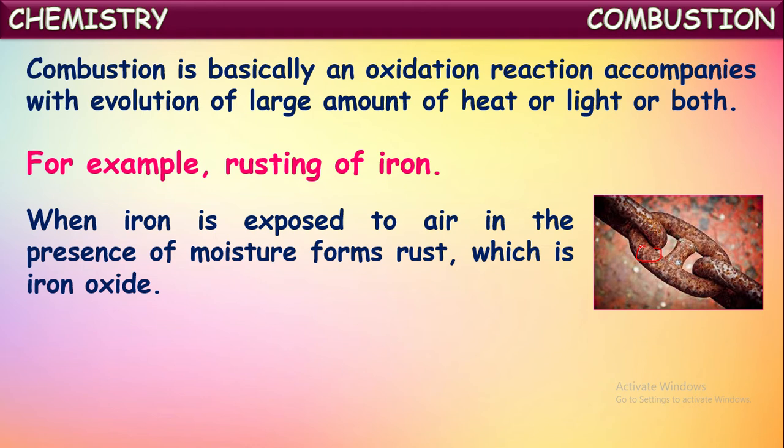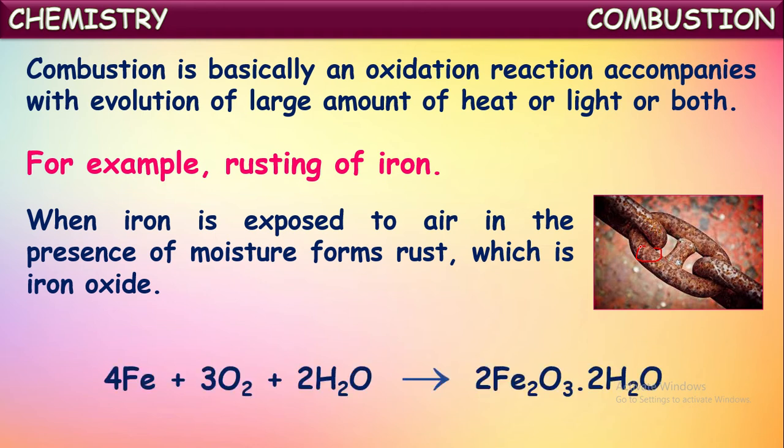This process occurs at a very slow rate. So this is the reaction which is occurring in the rusting process. The iron object kept in atmospheric air in the presence of moisture reacts with oxygen and forms iron oxide along with the moisture. This is called hydrated ferric oxide. This is the chemical name for rust, iron oxide.